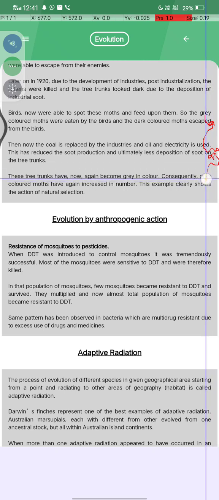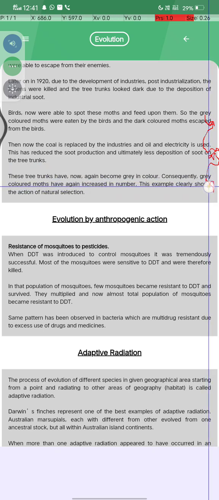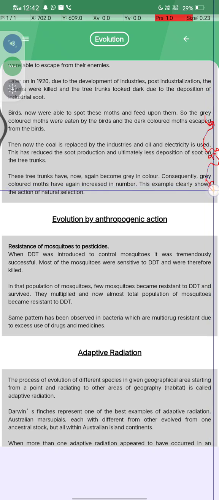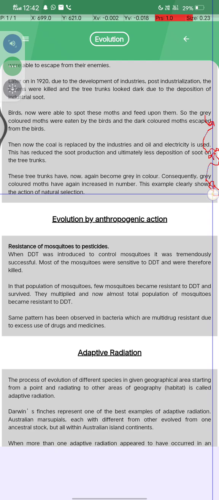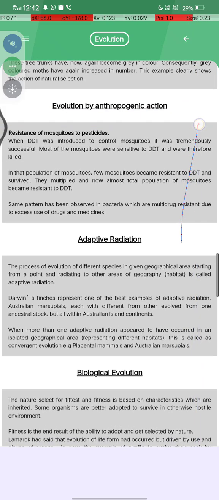These tree trunks have again become grey in color and consequently grey colored moths have again increased in number. The example clearly shows the action of natural selection.